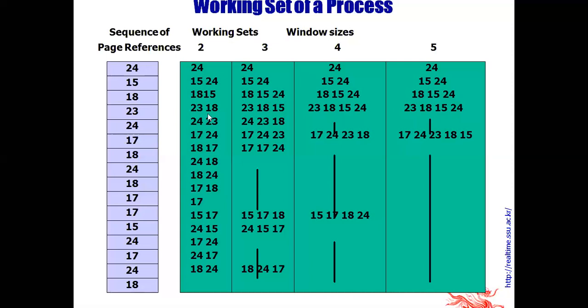The next page is 23 and the least recently used page is 24, so 24 is replaced by 23. Now the pages are 23, 18 and 15. The next page is 24, which is brought in and page 15 is replaced by 24. Now the pages available are 24, 23 and 18. The next page is 17, which is brought into memory and replaces 18.